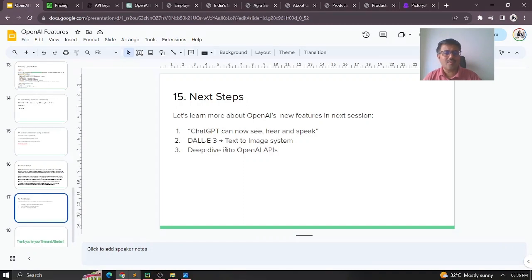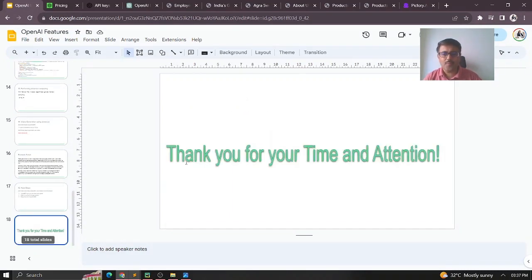DALL-E 3 is also one more. When you give a text, it automatically converts it into images of whatever the text refers to, and dynamically creates the images. You can also deep dive into the OpenAI APIs, go through them, and see how you can use them in your day-to-day programming. So these are all the next steps that you can take.